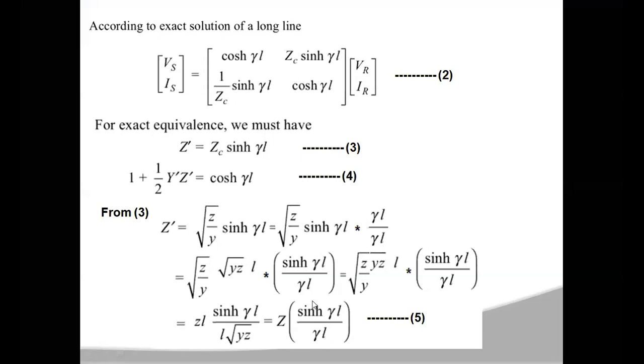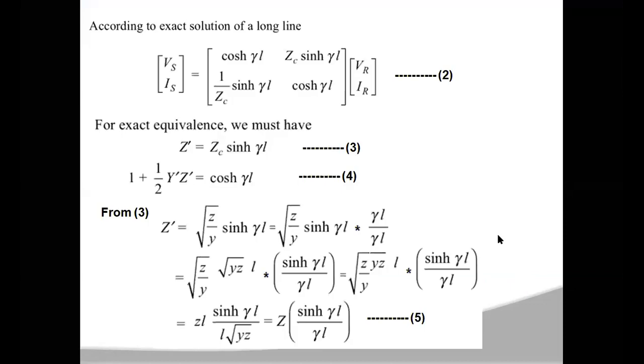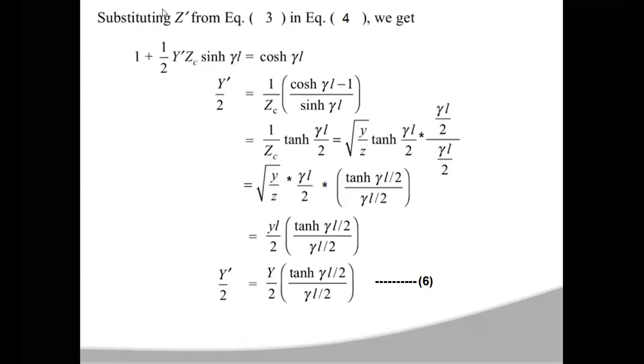Let us call it equation number 5. Now you have Z dash, and you have to calculate Y dash by 2. So in the equivalent pi network, you have the Z dash. Now let us calculate Y dash by 2. For calculating Y dash by 2, you take the fourth equation, which you got by comparing the first and second equations: 1 plus Y dash Z dash by 2 is equal to cosh(gamma L). You take that equation.